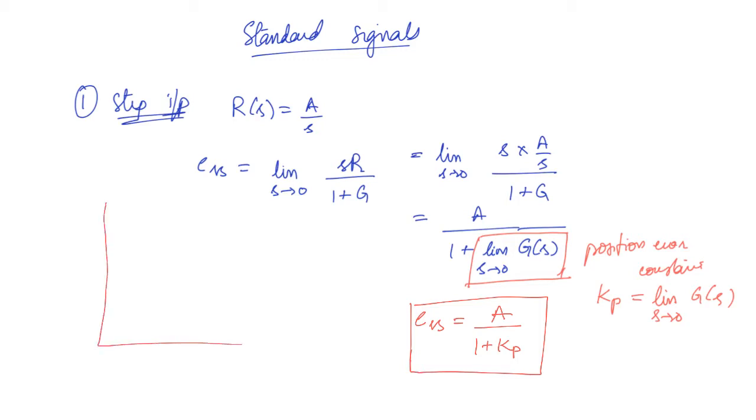If you have a step input of value A, then the output will be something like this. You can see that there is a small error between the actual steady state output and the desired output. That error is given by ess.